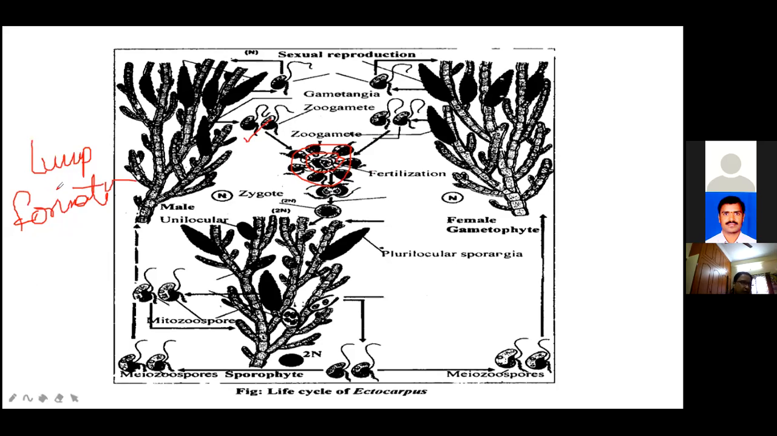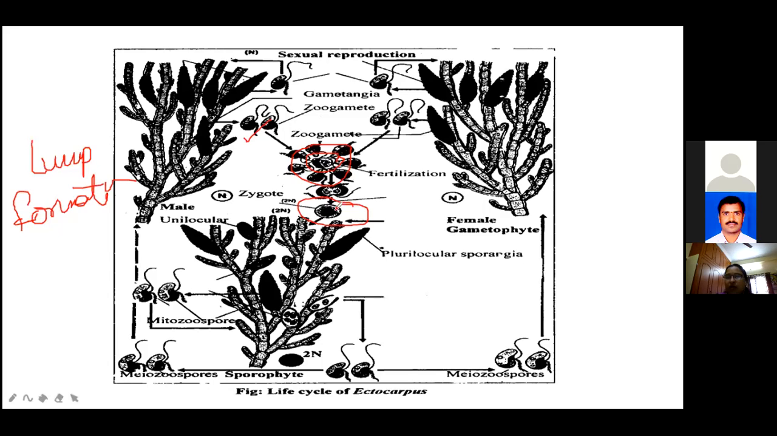And in this lump or clump formation, many male gametes are there, but only one male gamete fuses with the female gamete to form the zygote. See here, this is the zygote. This diagram shows the formation of the zygote. This type of isogamy is termed physiologically anisogamy.